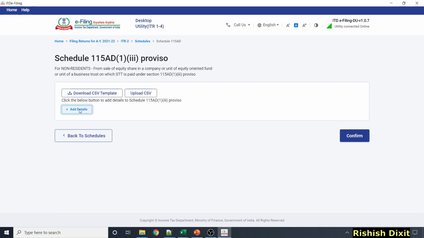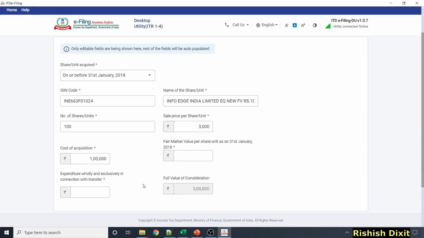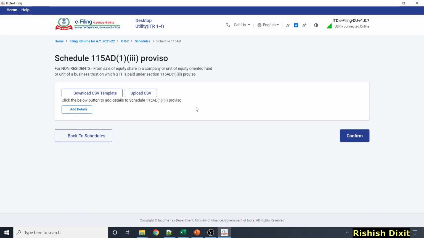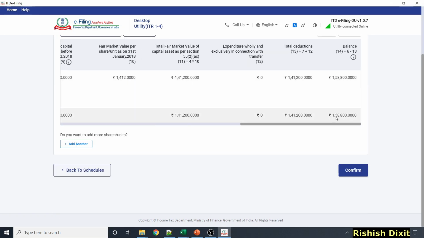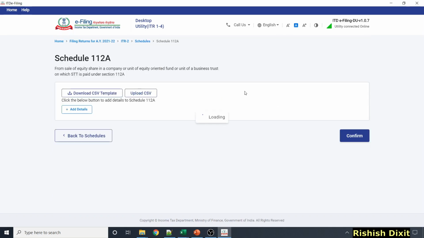Just add details here. Sale price, say 3000, cost of acquisition, say 1 lakh. Similar data I'm putting here, fair market value. So I've just put similar data to what I put for Schedule 112A. Just click here on Add, and now you will see this data here, and similarly you can see the total capital gain as 158800. Just click on Confirm.